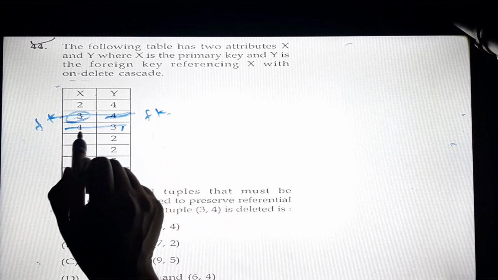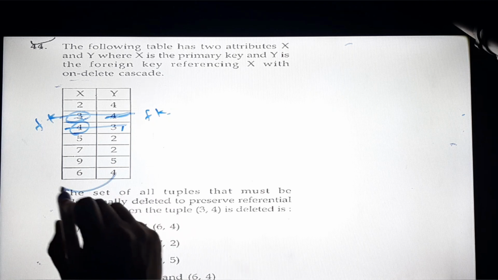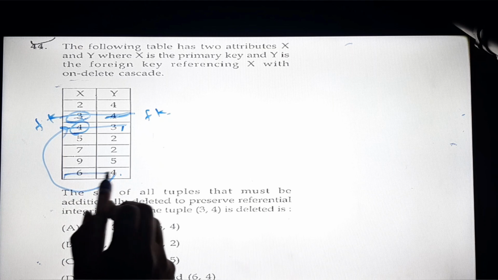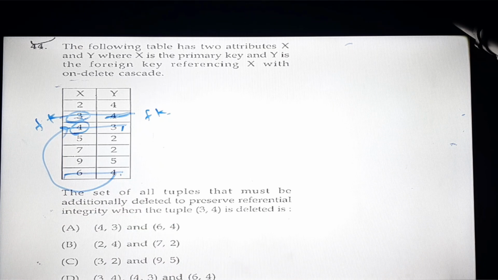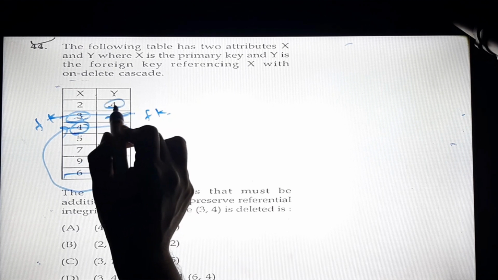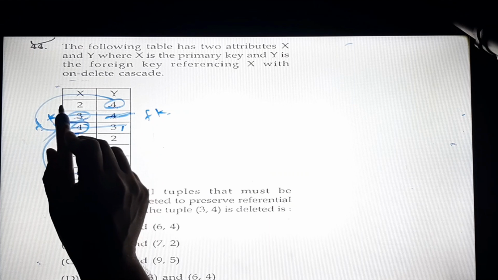Now when we delete this 4 3, we also have to check what it is referencing. So this 4 is referencing this, which means this 4 should also be deleted. When we delete this, again we will have 4 in this, so we check which 4 we have. Here you can get 4, which means this reference should also be preserved, so this should also be deleted.